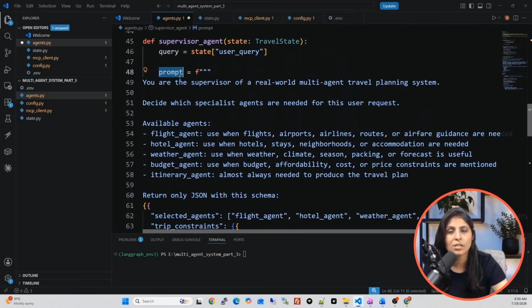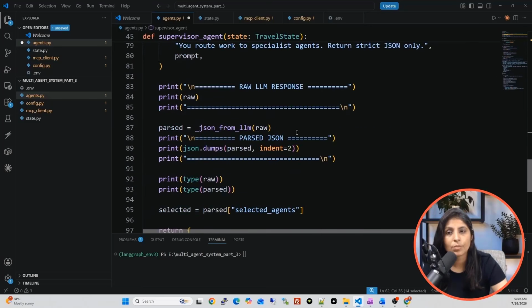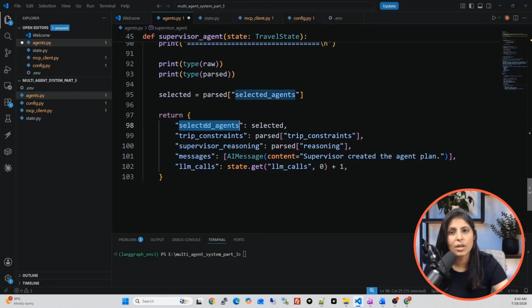This is the prompt, where we mentioned what kind of output we want and how we want the output. Over there, we mentioned selected agents, and I told you that over here the LLM will write the names of the agents which it selected as per the user's query. So in the selected agents key, we are storing the output of selected, which is the list of selected agents. So we are basically updating the state now.